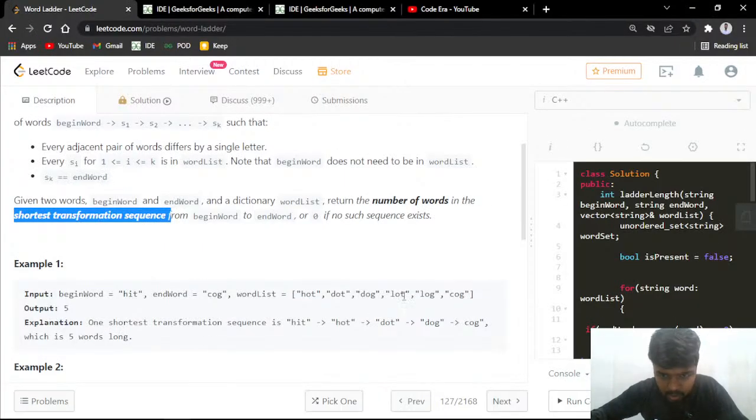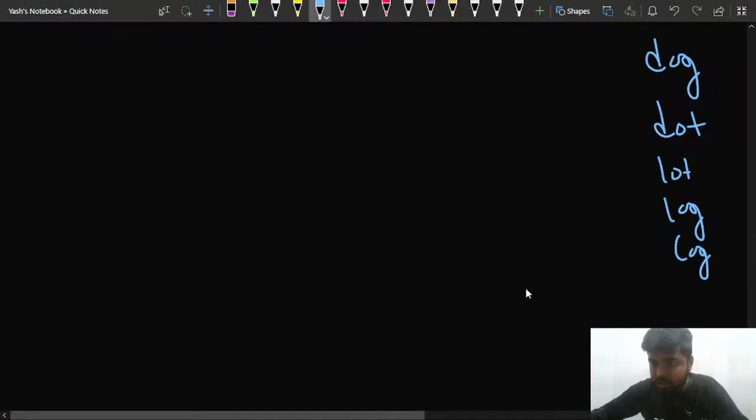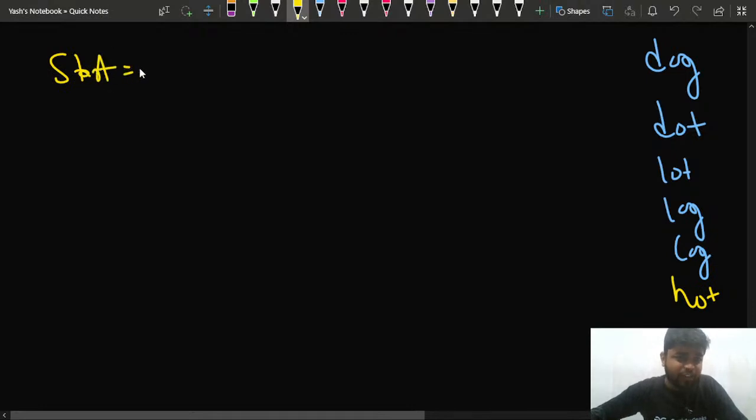Yes, I am having hot as well. So in the dictionary I have dot, dog, lot, log, cog, and hot, right? These are the words that I'm having, and the start word for me is nothing but hit, and the end word is cog.